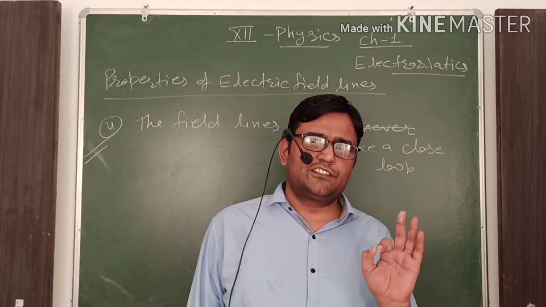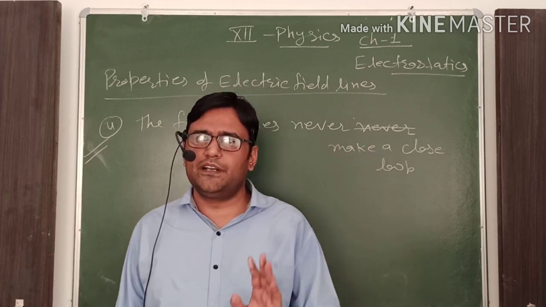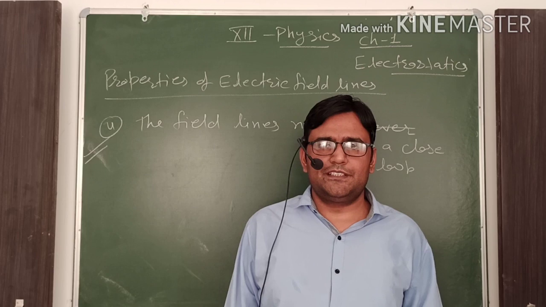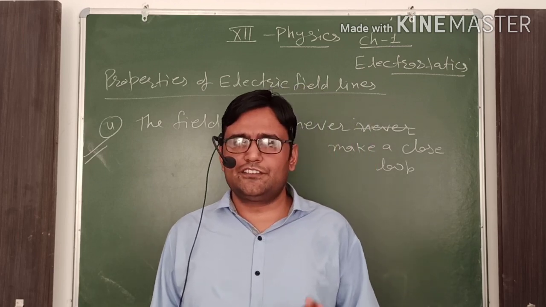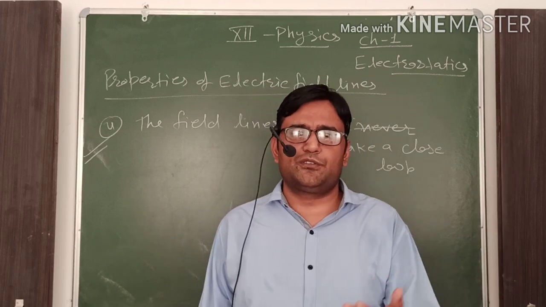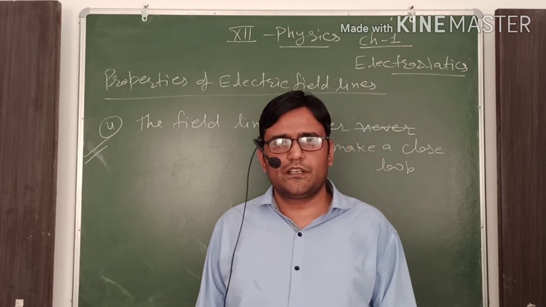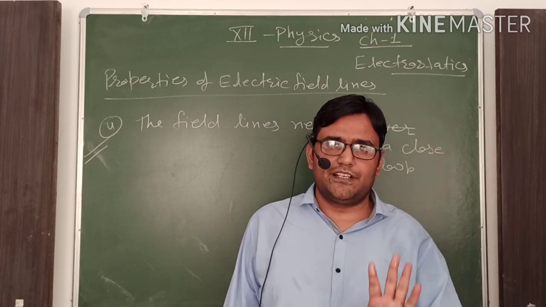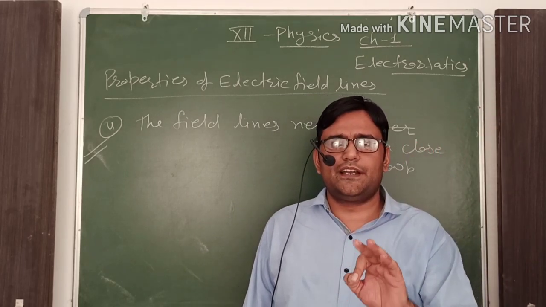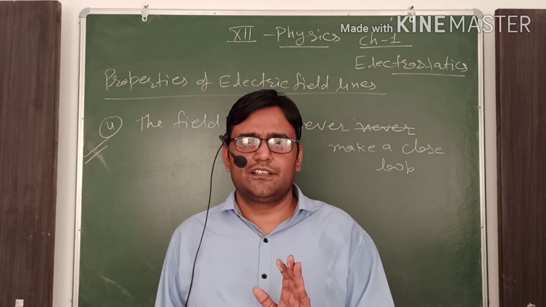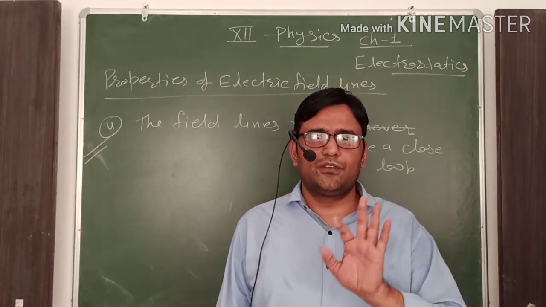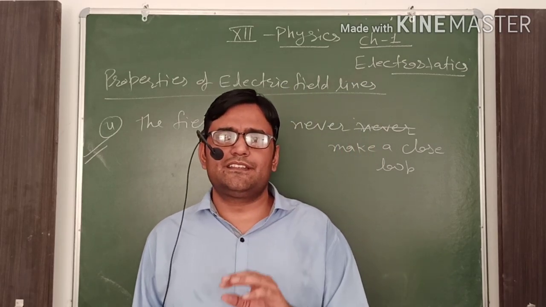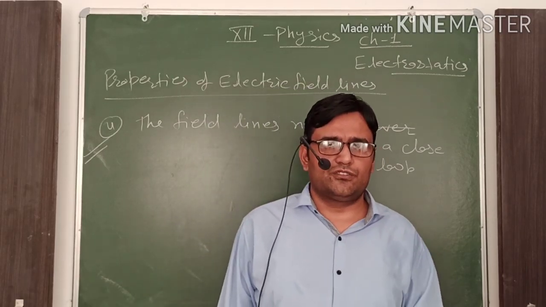The electric field lines due to a positive charge are outward. They start from the positive charge and end at infinity. It means these electric field lines due to a positive charge never come back to that positive charge. For a negative charge, the electric field lines start from infinity and end at the negative charge. They do not start and end at the same point. That's why they do not make any closed loop.